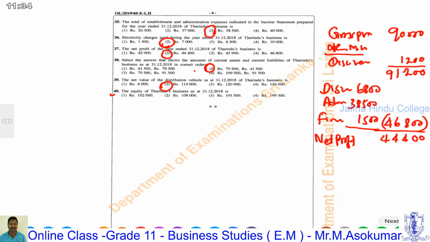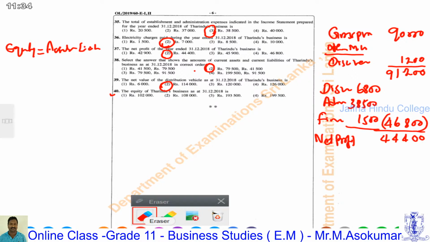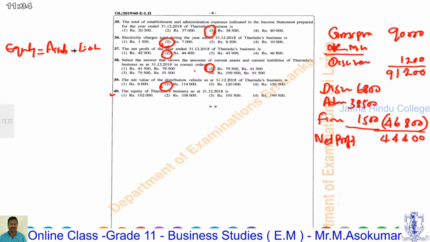Therefore, we can directly calculate by using the equation: equity equals assets minus liability.